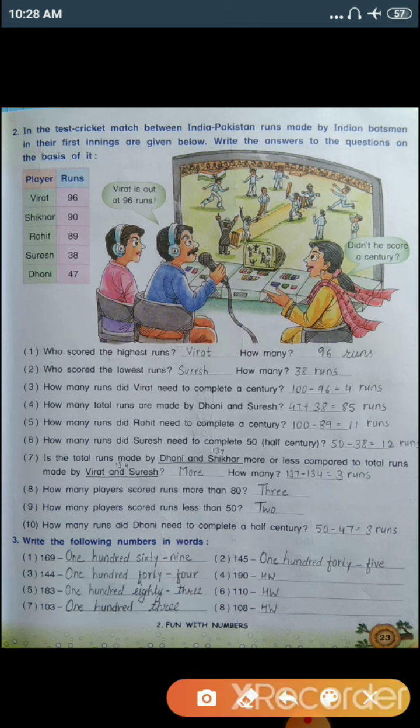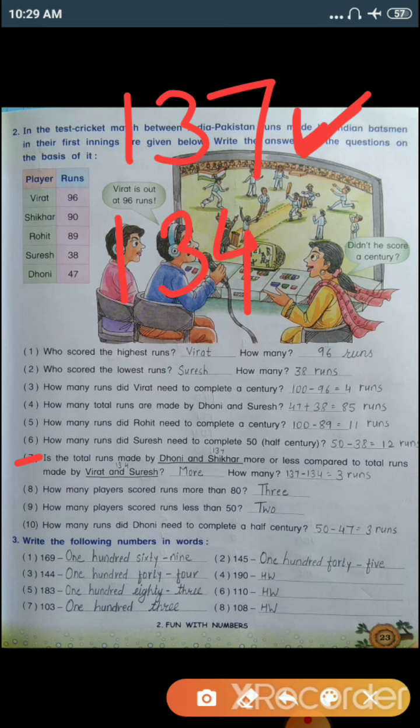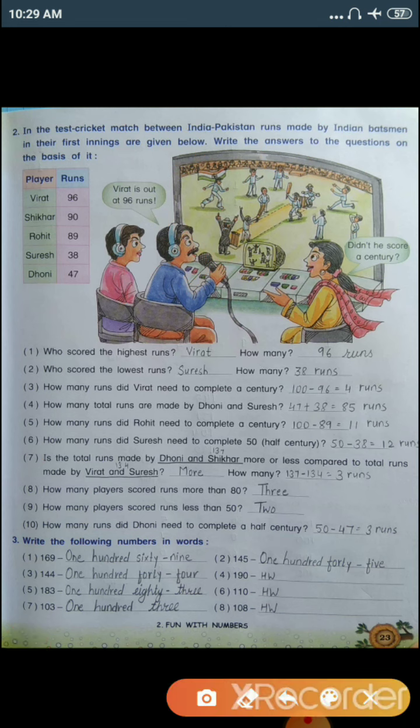So, let's read the question again. Is the total runs made by Dhoni and Shikhar more or less? Now, 137 is made by Dhoni and Shikhar. 134 runs made by Virat and Suresh. So, obviously, Dhoni and Shikhar has made more runs than Virat and Suresh. So, we'll write here more.